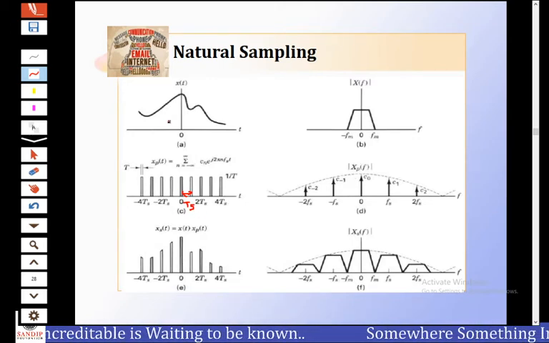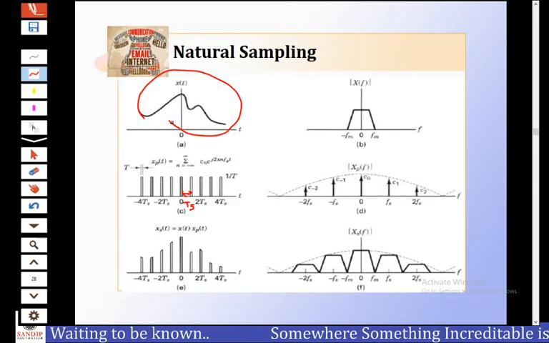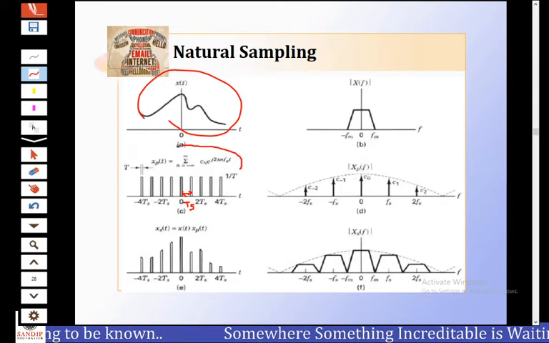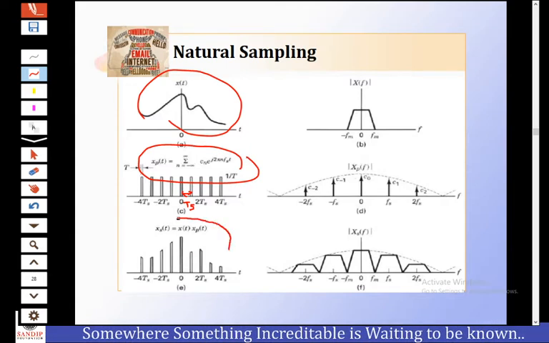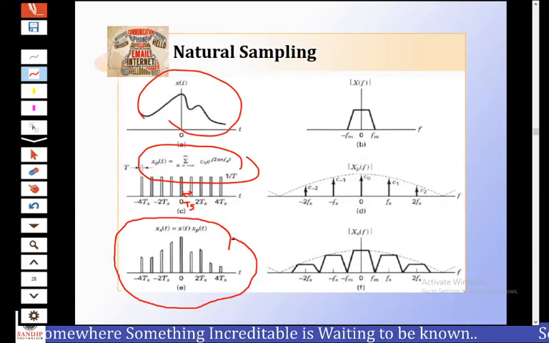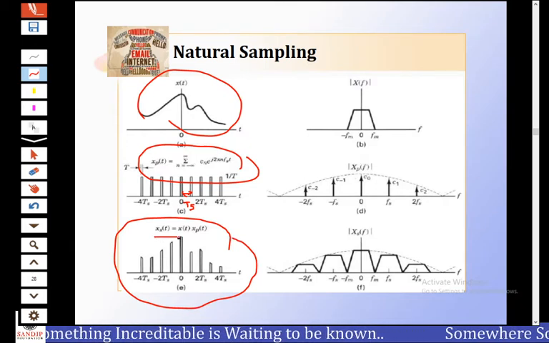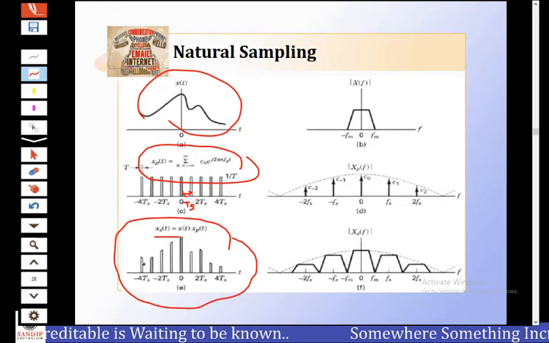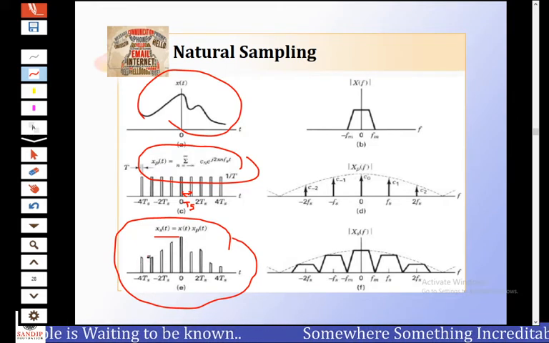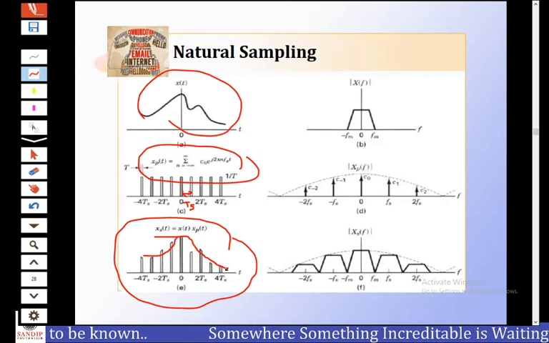This is the baseband or modulating signal x(t), and it is multiplied with the sampling signal xp(t) to get the sampled signal. The sampled signal xs(t) is a train of pulses of width tau whose amplitudes are varying.